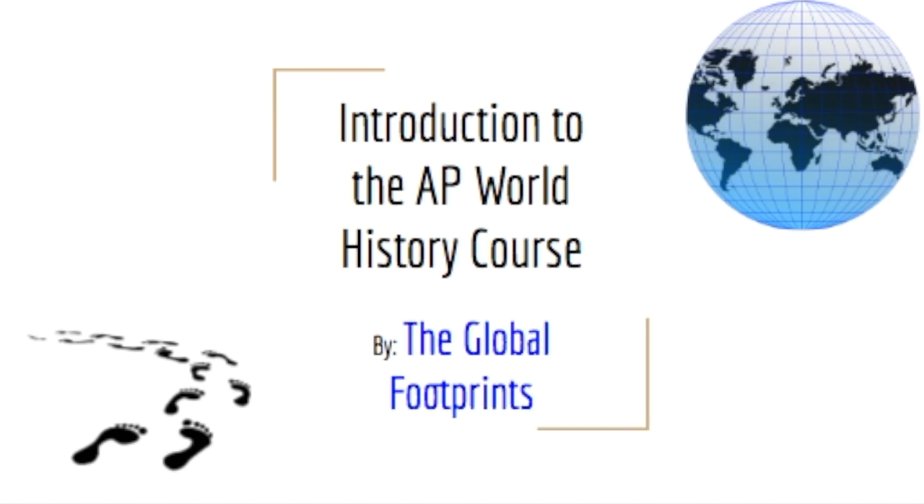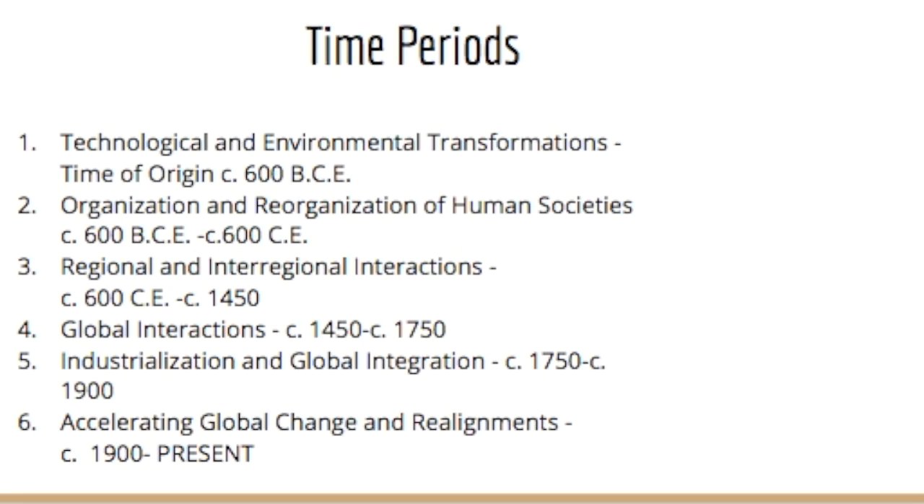So this video will be an introduction to the AP World History course, and in this video we'll be breaking down the course into different time periods, different main events, and we'll be discussing the main events in each time period. So let's begin. Our first time period was technological and environmental transformations, which was from time of origin to 600 BCE.